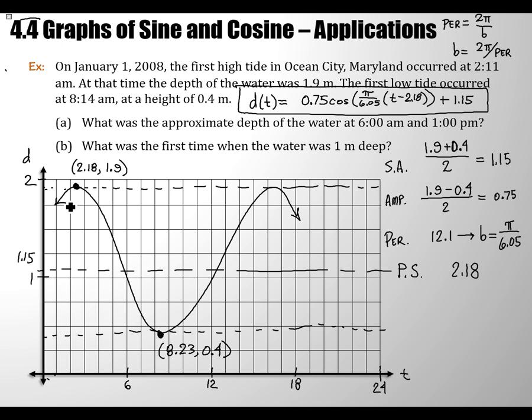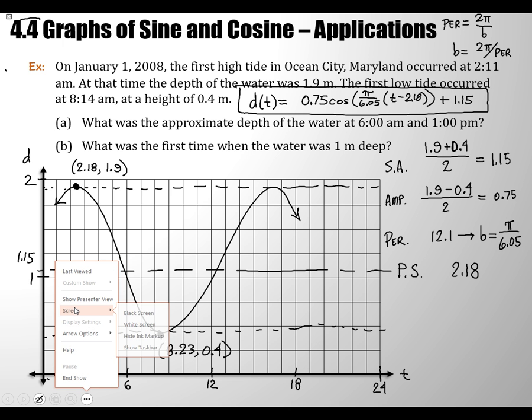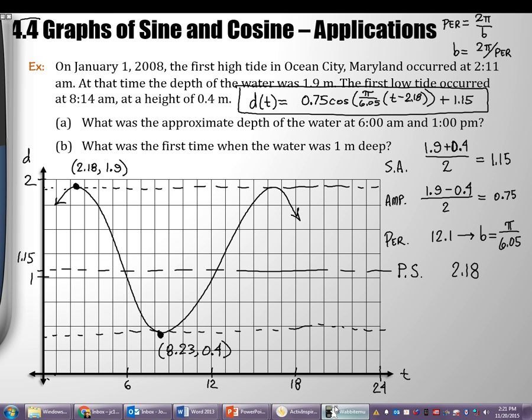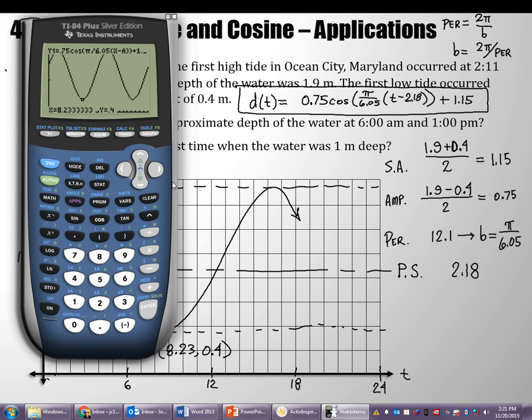So tell me, what is the water level at 6 a.m.? How do I figure that out? Plug in 6. Yeah, it's right in front of me. Put in 6. It's 0.850. Write that down. 0.850 is the answer to part A for 6 a.m.